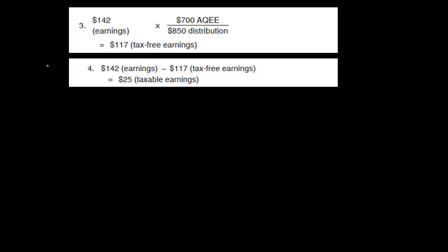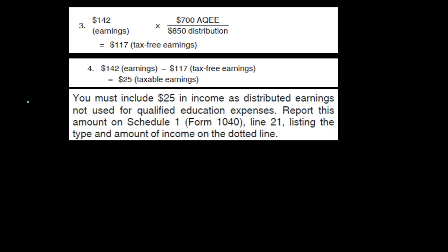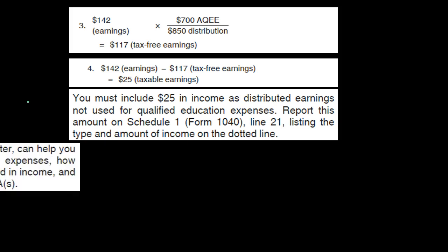So if we take the 142 of the earnings minus the tax-free portion, the 117, that gives us the 25, which is the taxable portion of the earnings that we would need to include. You must include 25 in income as distributed earnings not used for qualified education expenses. Report this amount on Schedule 1, Form 1040, line 21, listing the type and amount of income on the dotted line.